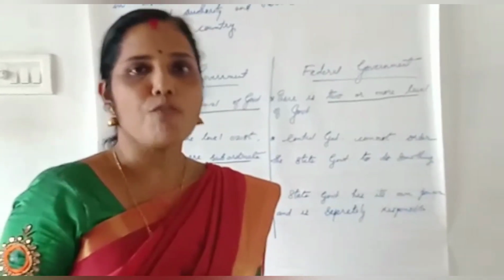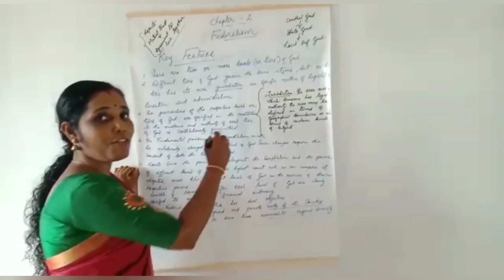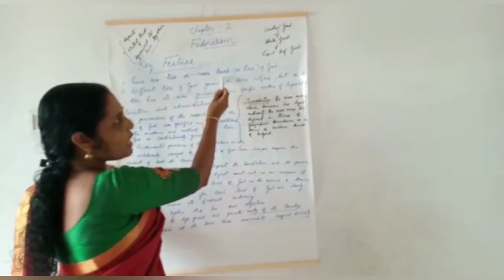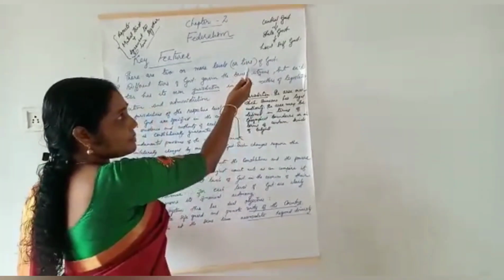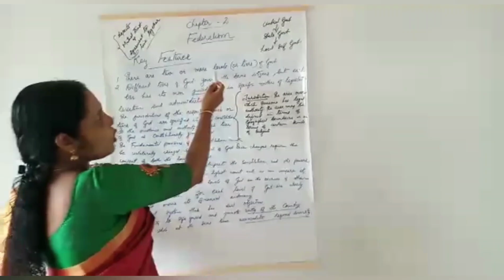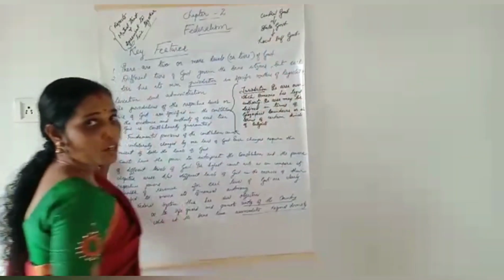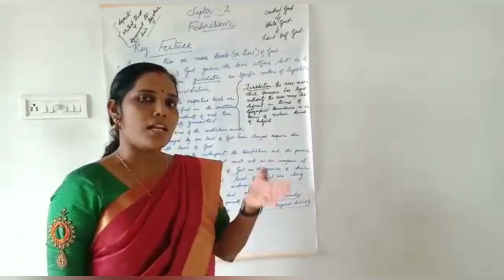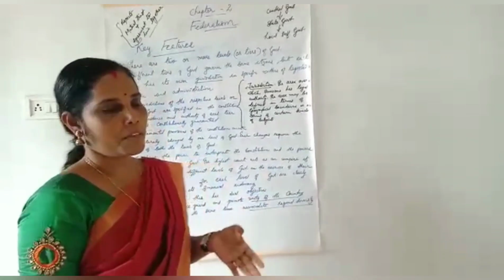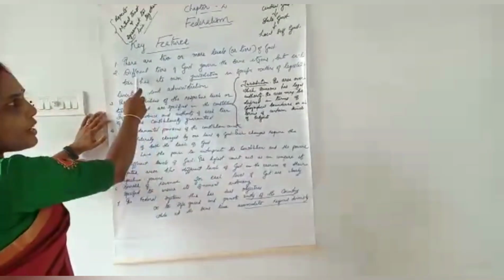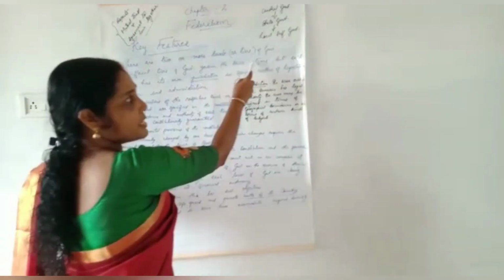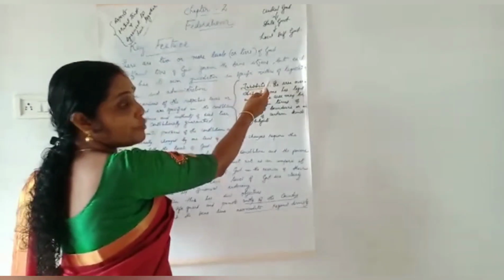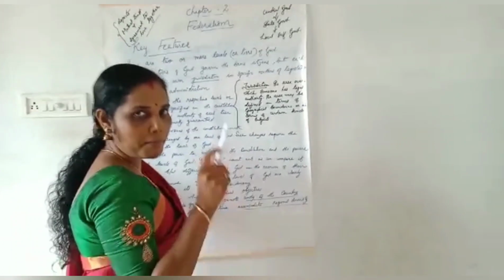Now we will move on to the next point. What are the key features of federalism? First point is, there are two or more levels or tiers of government. Tier means level. Two or more levels means central government, state government and local self-government. Local self-government, you already know, that is Panchayat, Zilla Parishad and municipalities, etc. And the second point is, different tiers of government govern the same citizens, but each tier has its own jurisdiction in specific matters of legislation, taxation and administration.